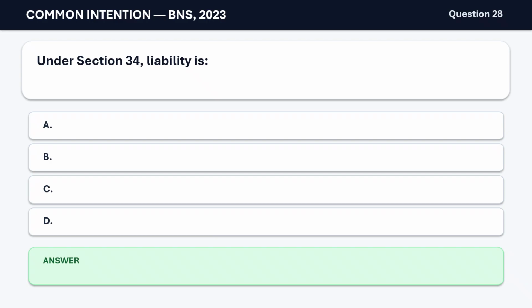Question 28. Under Section 34, liability is A. Several only. B. Joint and constructive. C. Civil only. D. Personal only. The correct answer is B. Joint and constructive.